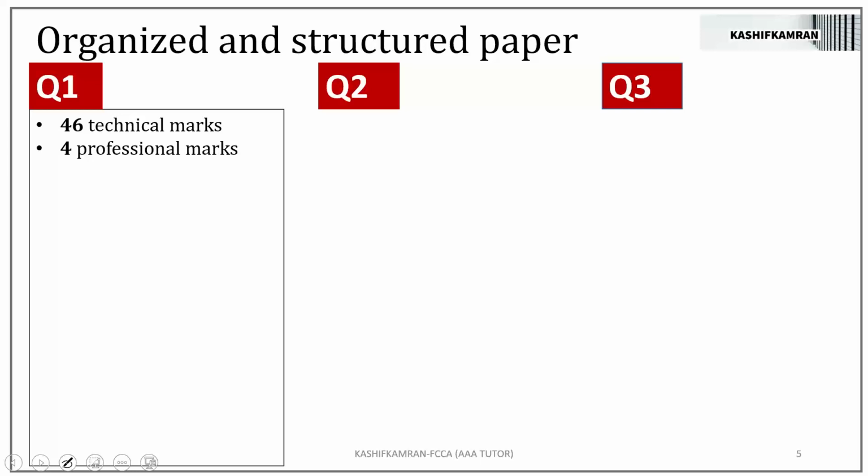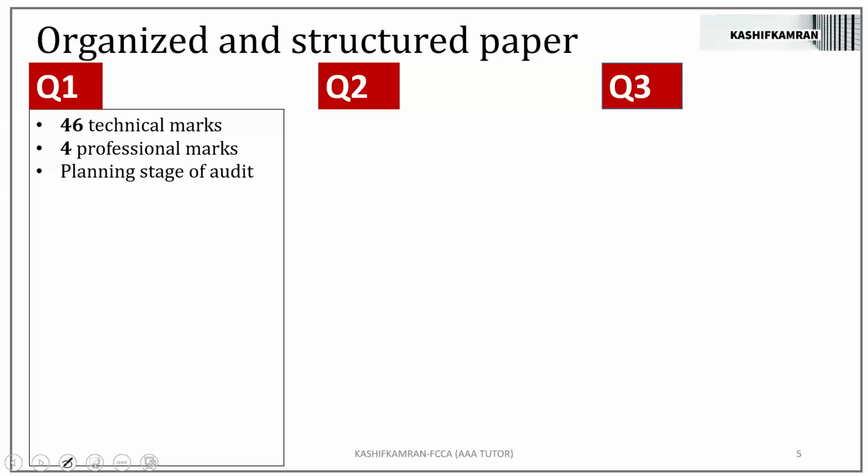In my previous webinars and online classes, every time I have made attaining professional marks very clear. I have taught so many times how to write a good briefing note. You can see them in my webinars, like the March 2020 webinar or my December 19 webinar. Ample times I have taught you how to write a good briefing note. So, 46 technical marks and 4 professional marks. Now, when you look at question number 1, it is so structured. Question number 1 is set at the planning stage of the audit.